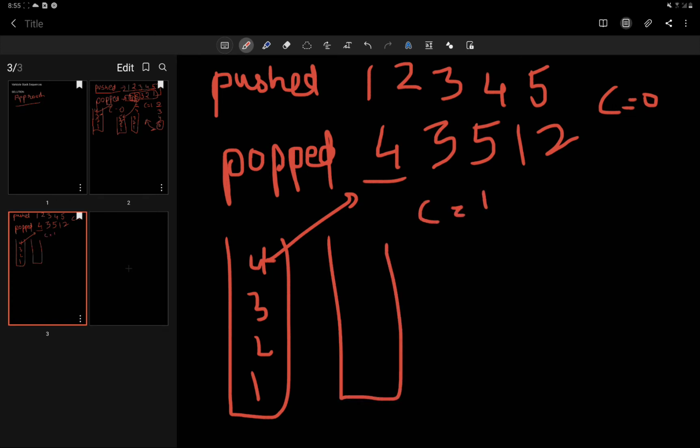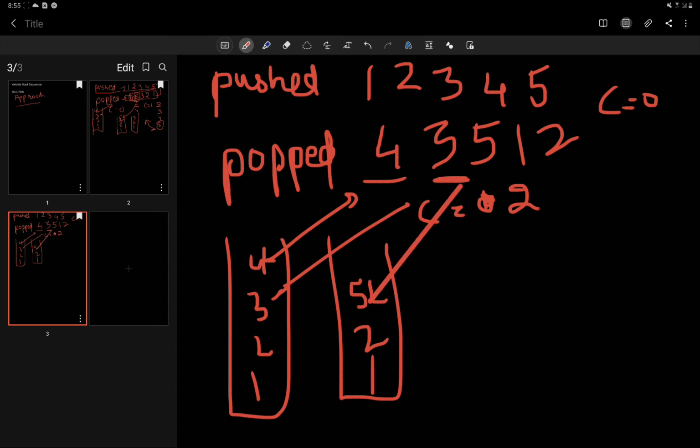Now 3 is also equal to this, so we pop it out and set our counter variable to 2. After that, since 2 is not equal to 5, the new content of the stack will be 1 2, and the last element that we push will be 5. So again this matches the top of the stack, and we pop it out. Now the counter variable is set to 3. I'll delete it to avoid any confusion.